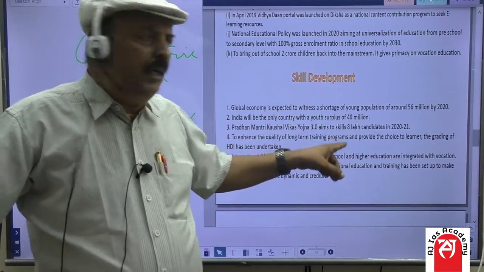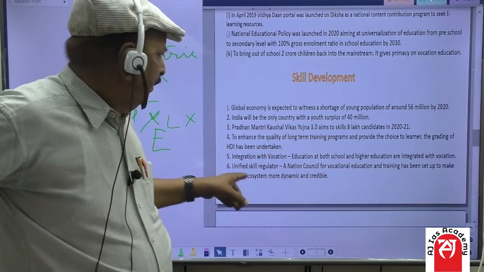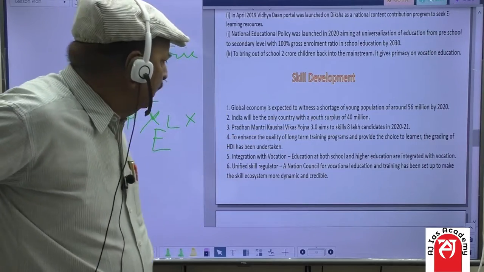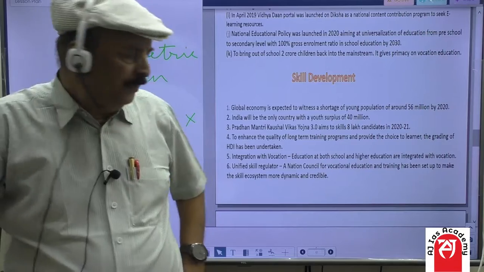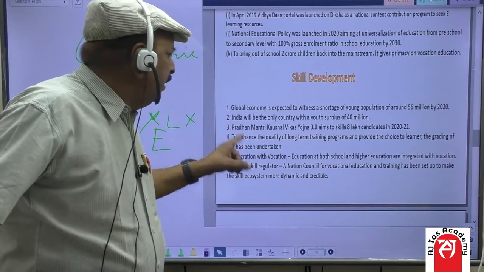The aim is to skill 8 lakh candidates in 2020-21. To enhance the quality of long-term training programs and to provide choice to the learner, the grading of SDI has been undertaken. Another facet of skill development is integration with vocation.